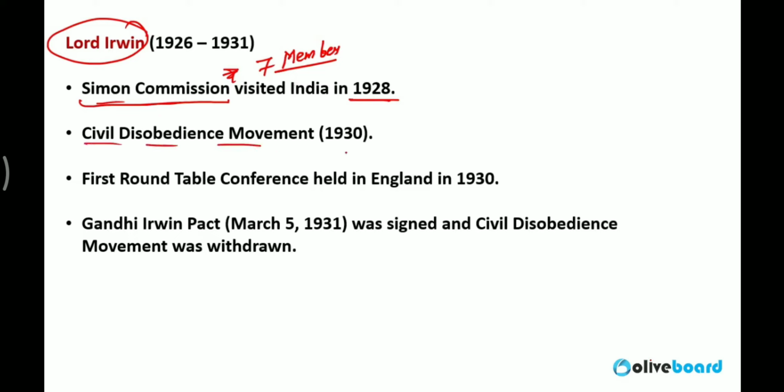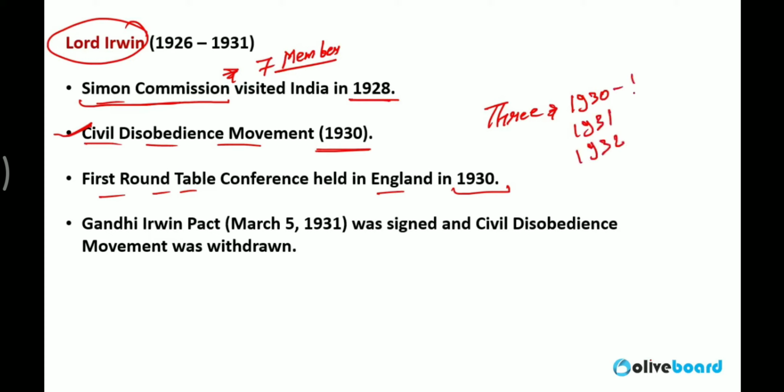Civil disobedience movement, 1930. Everyone has heard about the Dandi March of Gandhiji. So the Dandi March was part of the civil disobedience movement. The first round table conference was held in England in 1930. Remember the round table conferences? There were 3 round table conferences, in 1930, 1931 and 1932. First, second and third. The Indian National Congress participated only in the second one, not in the first and not in the third.